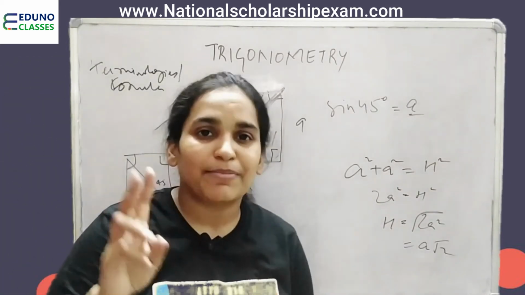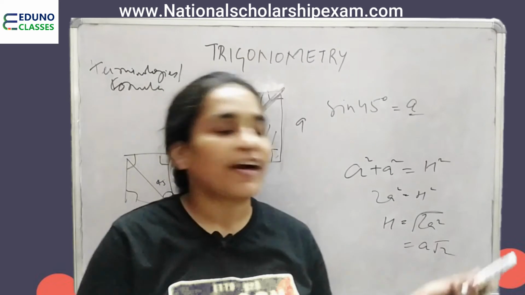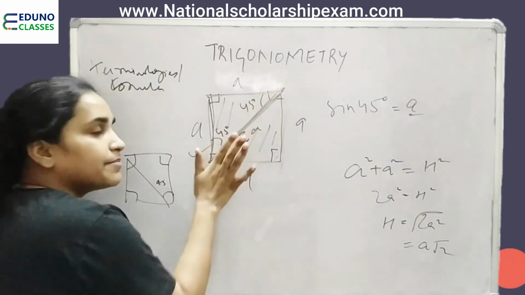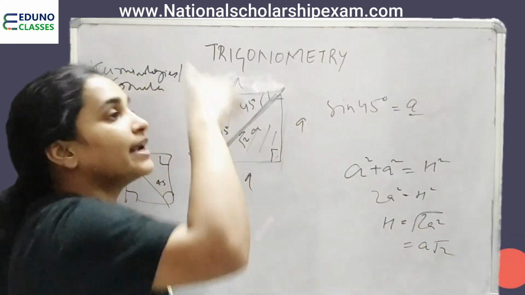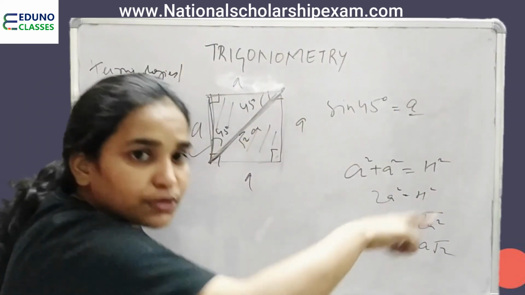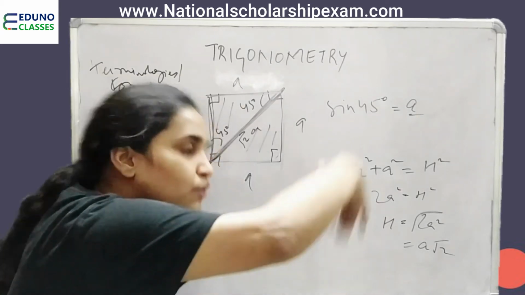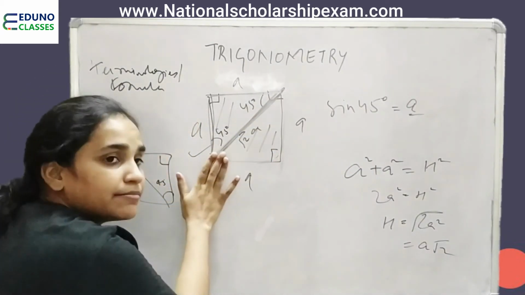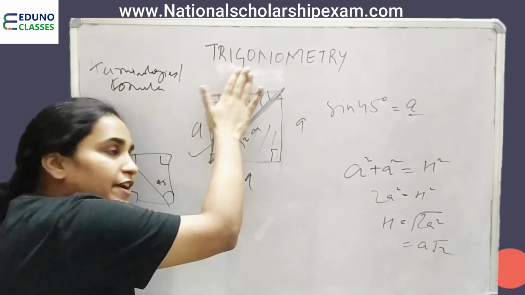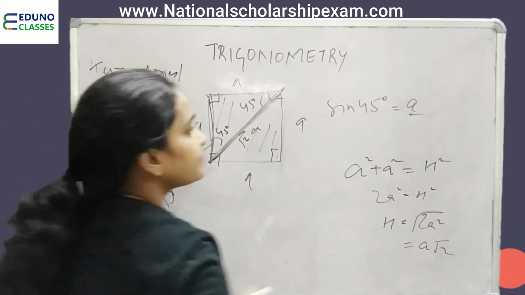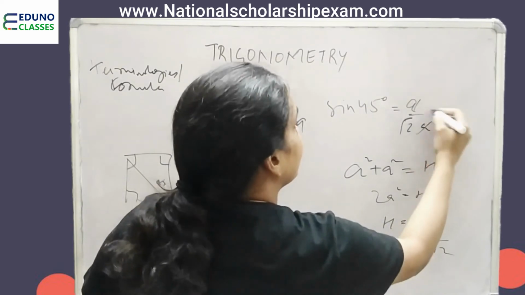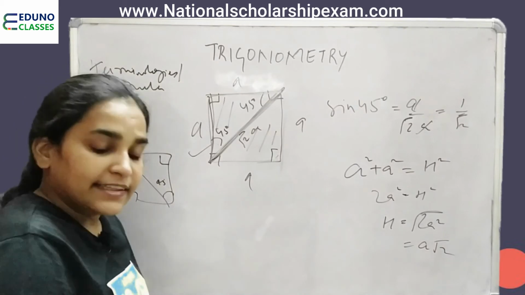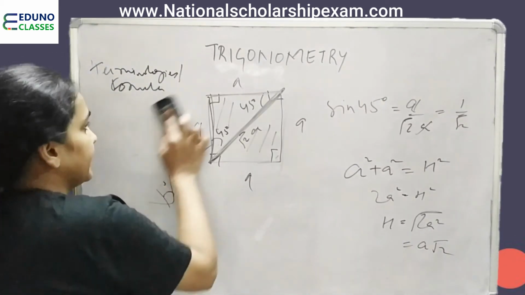In questions, there will be only two sides given to you and the third you have to find out using Pythagoras theorem. So here it is a, it is a. So this becomes a square plus a square, 2a square, and root of 2a square is a, we will get a out of the square root, a root 2. So sine 45 becomes opposite of 45, a, and hypotenuse is root 2 a. A and a got cancelled, we get 1 upon root 2. Fine, this is how we apply.